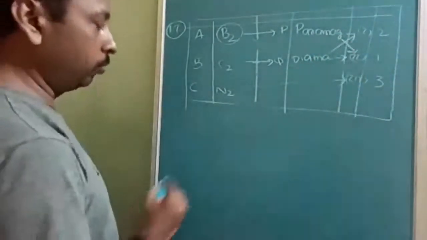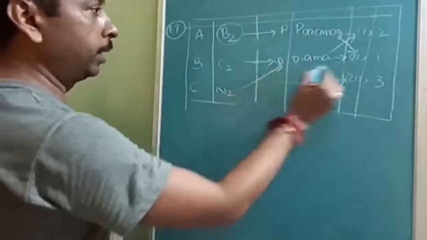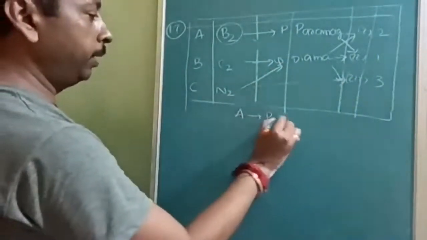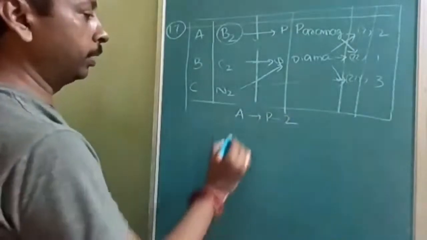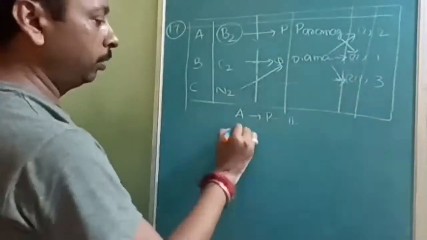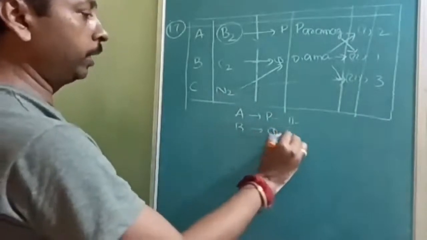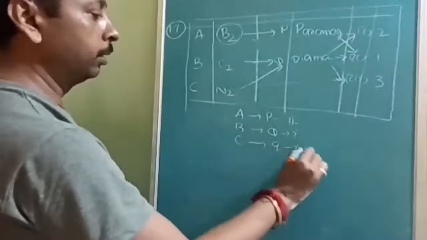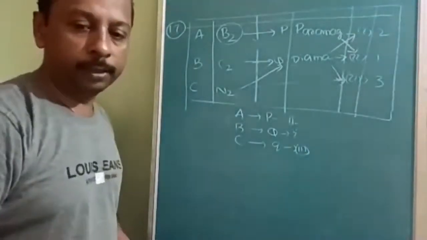And N2 will be diamagnetic and 3. So I am writing here AP1, BQ2 and CQ3. Okay, so this is the answer for this question.